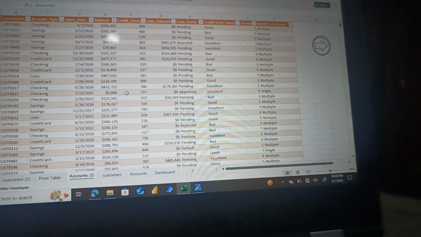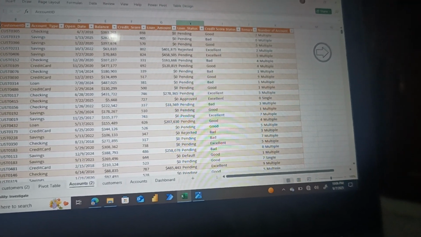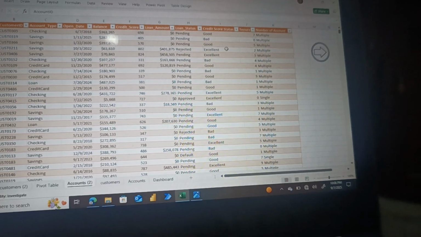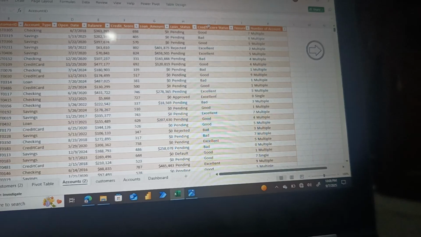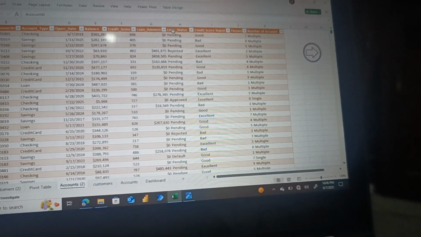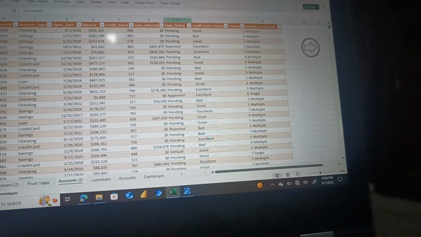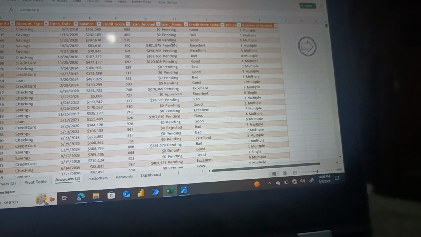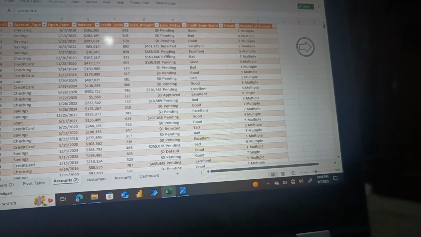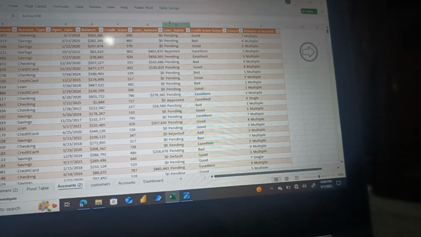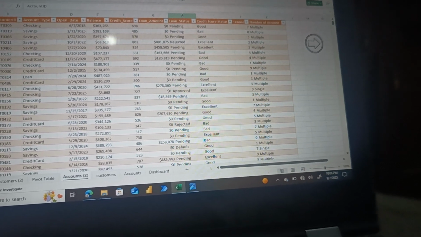And in my accounts table, I added some columns, like this credit score. Then I didn't use the mode to impute this, which is rejected being the mode. No, I decided to use pending, so it won't bring in much error, or it won't bring in error at all in my analysis.